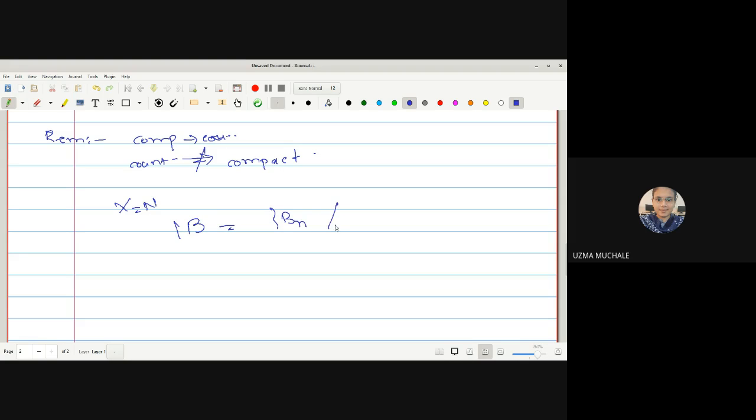This will be homework for you people. Simply you have to check whether the converse statement is also true. We have just proved that every compact space is countably compact, but you have to check the reverse statement, whether every countably compact space is a compact space. For that I will give you the example also. You just have to cross-check whether this is a compact space, and whether it is countably compact.